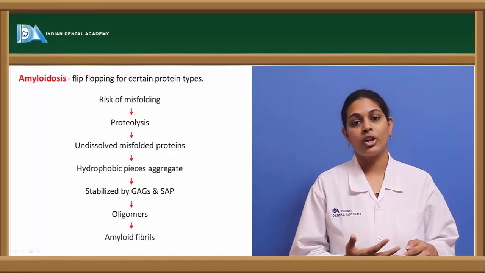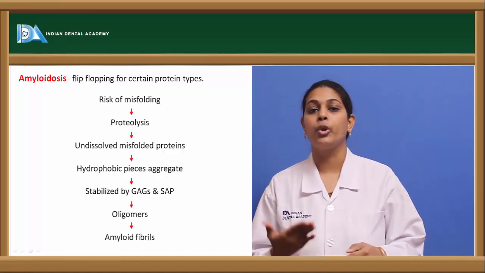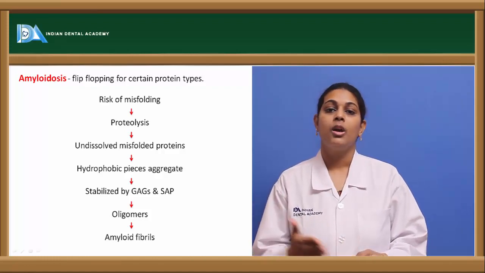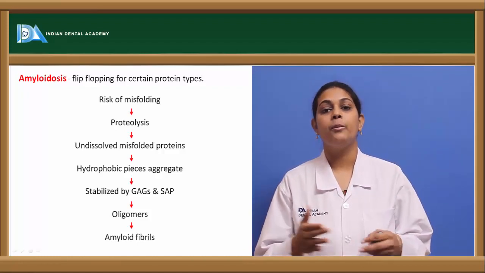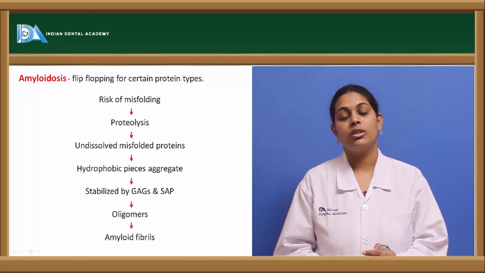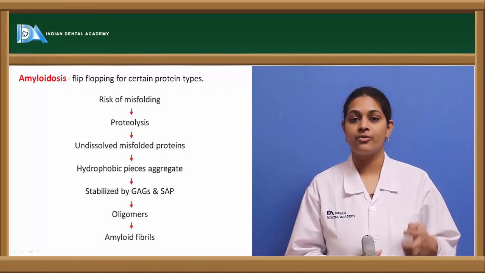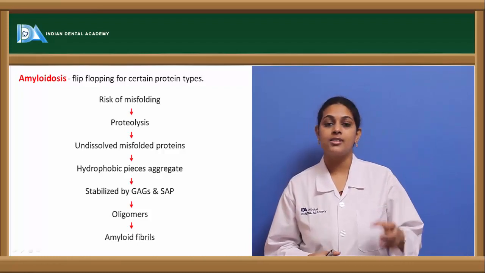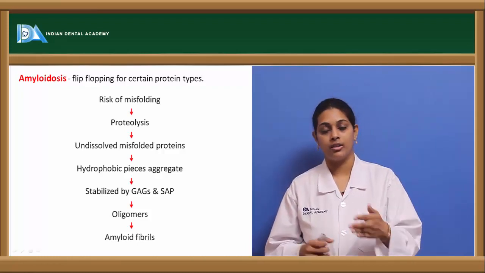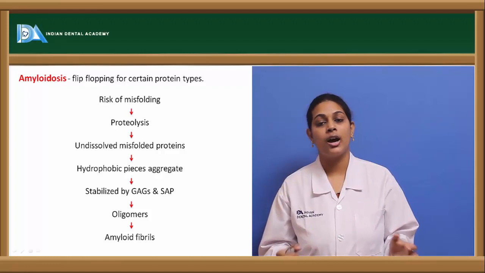This misfolding results in proteolysis, that is, breakdown of the protein; if we split the word, proteo means protein and lysis means breakdown. This results in undissolved misfolded proteins, the byproducts when the misfolded proteins are broken down.